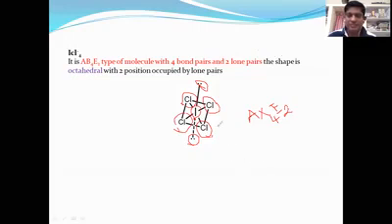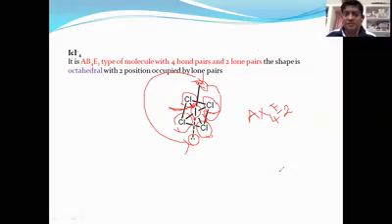Now, let me ask you the question. Which type of repulsive forces are there? Lone pair with lone pair, lone pair repulsive forces. Next, lone pair with bond pair, lone pair, bond pair repulsive forces. Next, bond pair with bond pair, bond pair repulsive forces. When the number of repulsive forces increases, bond angle decreases and distortion value increases. Now the molecule shape is octahedral.